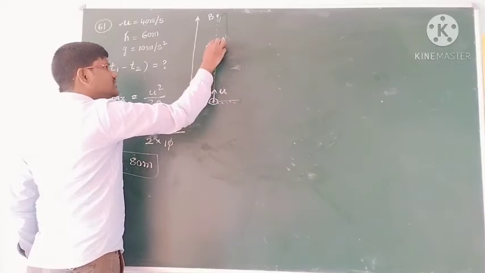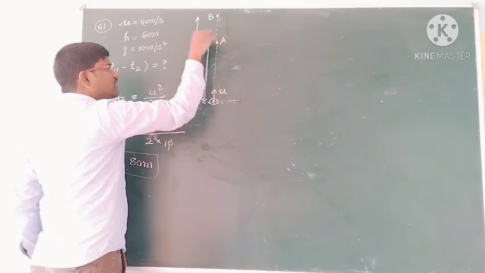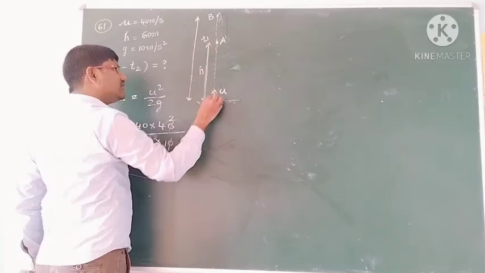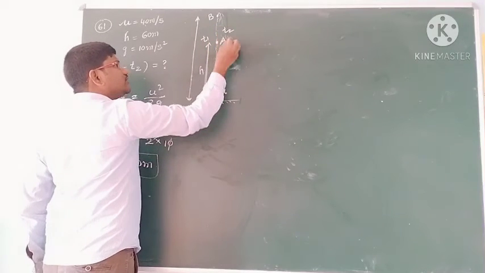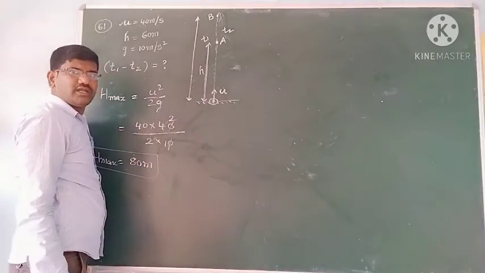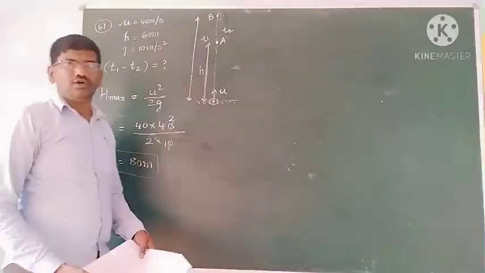While going upward journey, it will be at A at a time of t1, and in the reverse journey, again from here to here, at the time of t2, it will be at the same point A. Find the difference in the times he is asking. The t1 minus t2 we have to find.